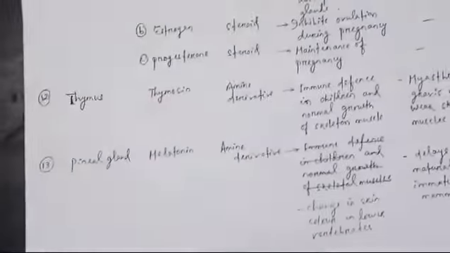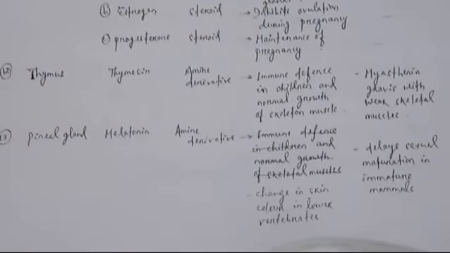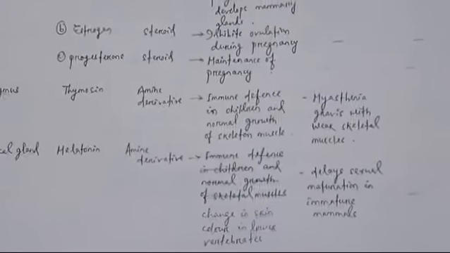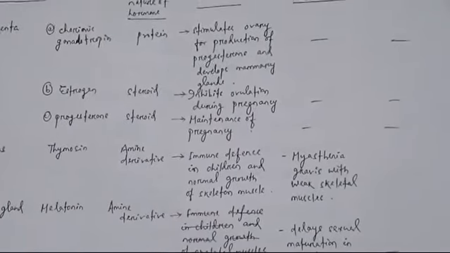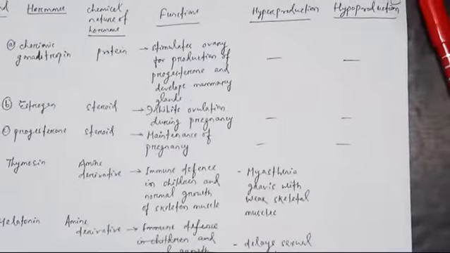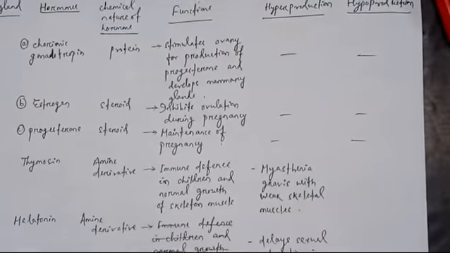Then come to number 12, the thymus. It releases thymosin. Thymosin is an amine derivative hormone. Its function is immune defense in children and normal growth of skeletal muscles. If there is hypersecretion of thymosin, then it causes myasthenia gravis with weak skeletal muscles.